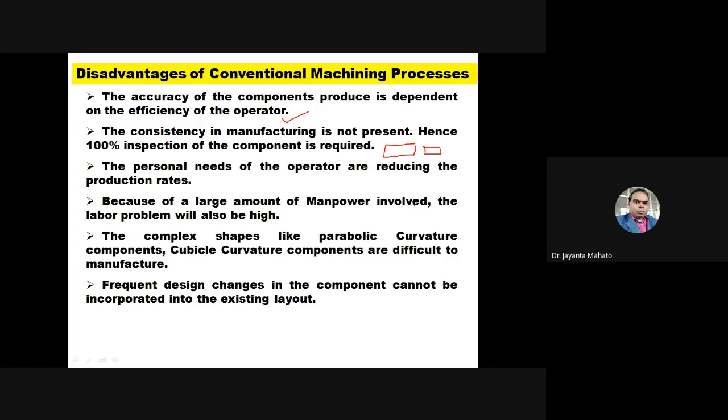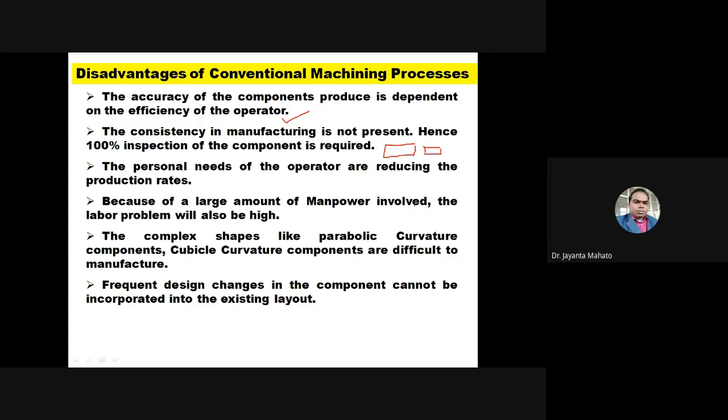personnel needs of the operator are reducing the production rates. So in the conventional machining process, because of the large amount of manpower involved, the labor problem will also be high. So in this case of conventional, a large amount of manpower is involved. But in case of non-conventional, no large amount of manpower is involved.